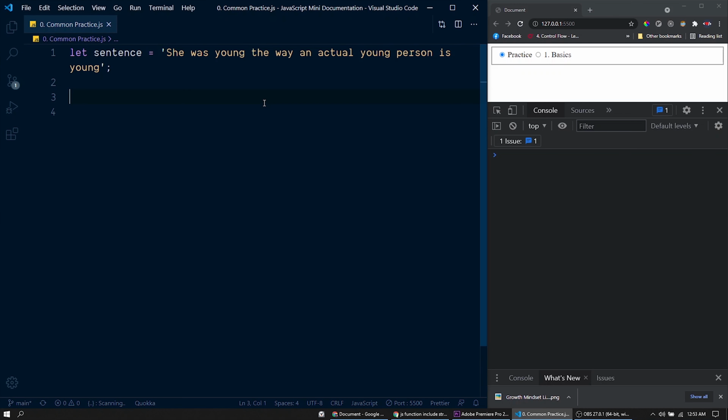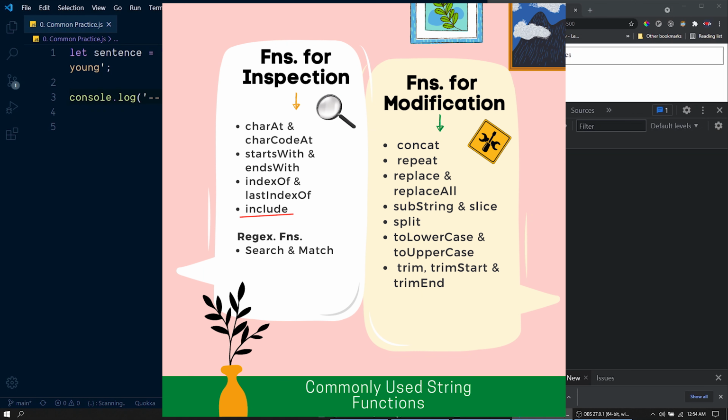Hi guys, sorry to interrupt. I'm coming from the future. I forgot to explain the function includes. So let me explain the function includes here.